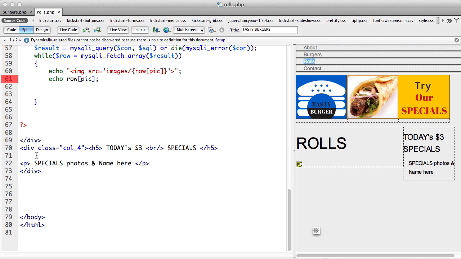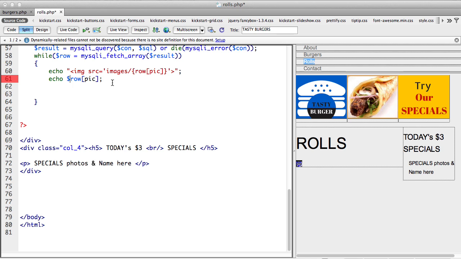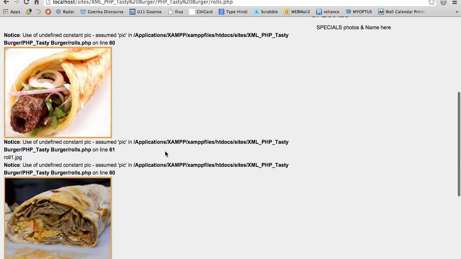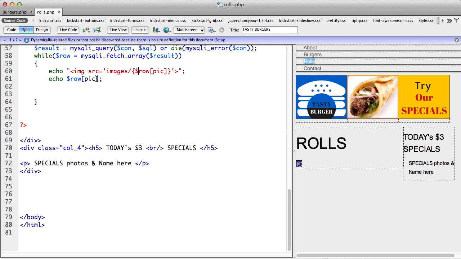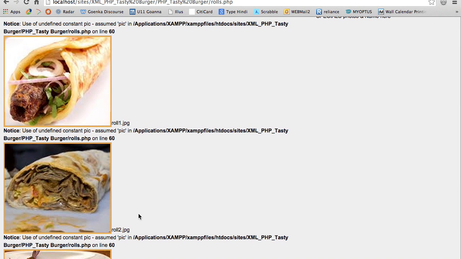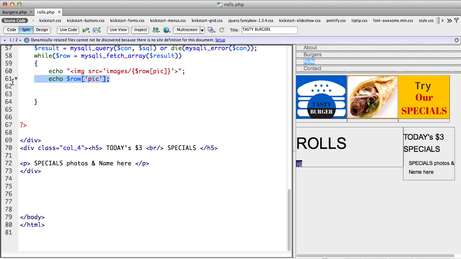Line 61. Go. Got a row pick. Is that the problem? Row pick. Yeah, okay. So that's working. Now, okay, this one is not working. Okay, $row pick. If I put it this way, should work. So role 1, role 2, role 3. Okay. I'm going to kill this. That works.